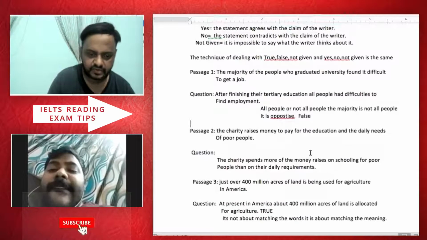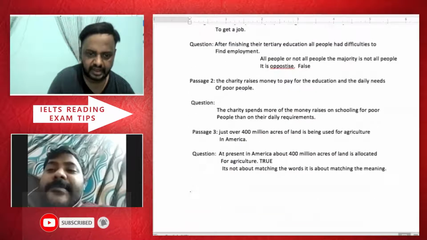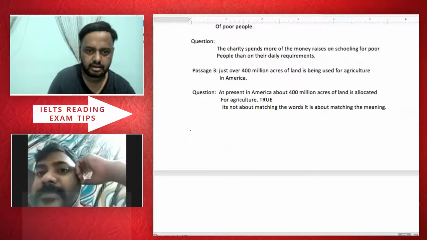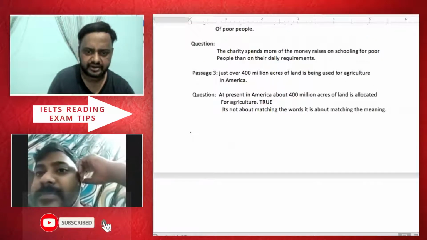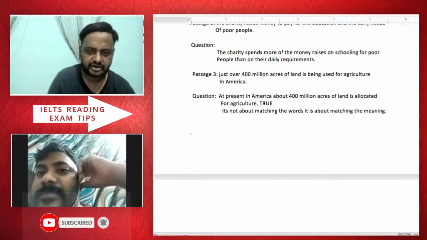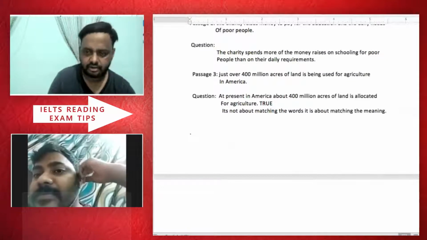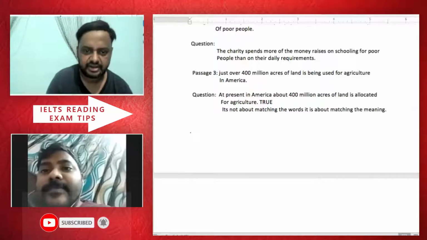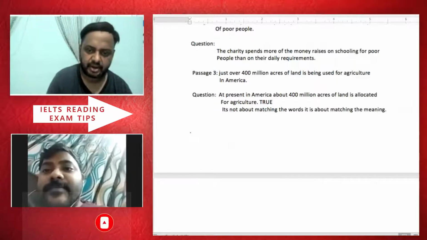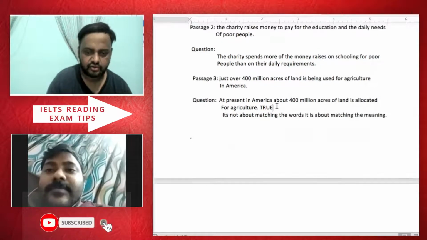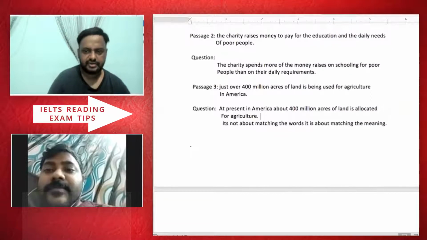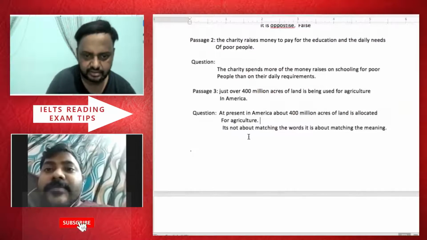Okay. And if we go down, at present in America, just over 400 million acres of land is being used for agriculture in America. Just over. Not exactly 400, could be 401, 402 million, could be 405 million, could be 410 million. At present in America, about 400 million acres of land is allocated for agriculture. So if you look at this one, you tell me yourself, one thing you would understand.